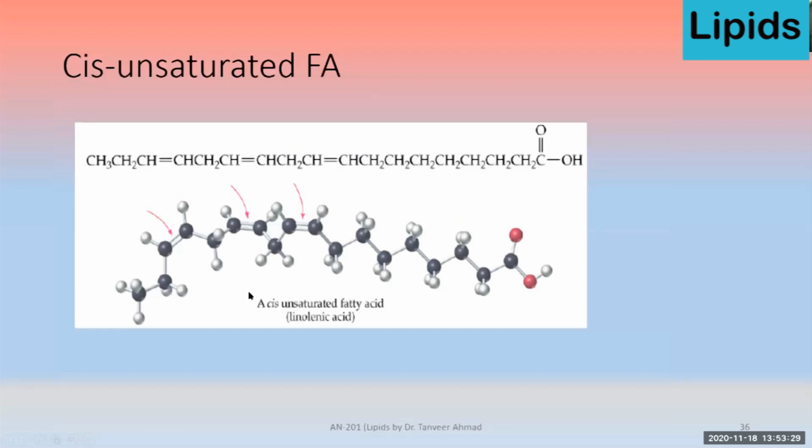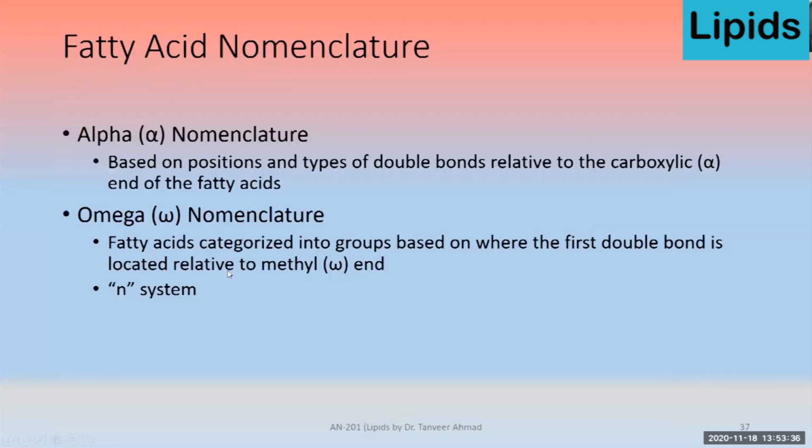Again, the same about the cis and cis configuration, that is for unsaturated fatty acid. Then there is another nomenclature. Before that, we have discussed the alpha nomenclature, where we start counting the number of carbon atoms from the carboxylic end side. So based on the position and type of double bond relative to the carboxylic end of the fatty acid, that nomenclature is known as alpha nomenclature.